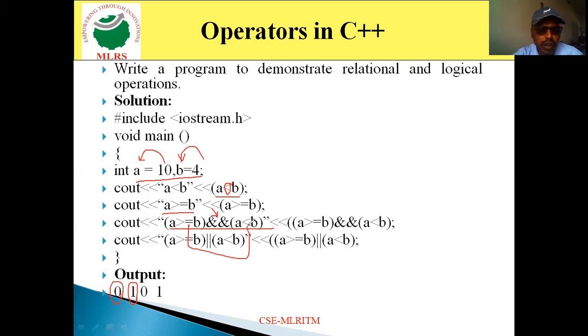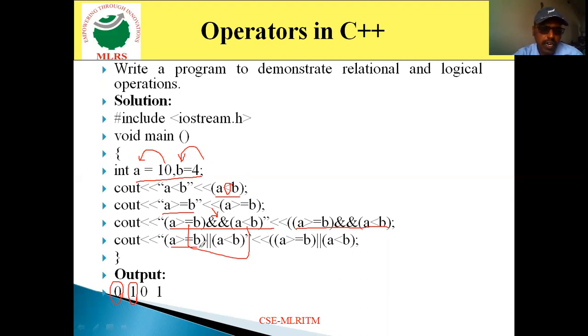If any one becomes false, then the entire expression will become false. So look at this here. The first expression is true: A less than or equal to B, 10 greater than or equal to 4, true. But A less than B, 10 less than 4, false. If any one is false, then automatically the entire expression will become false. So according to that, this particular one will become false.